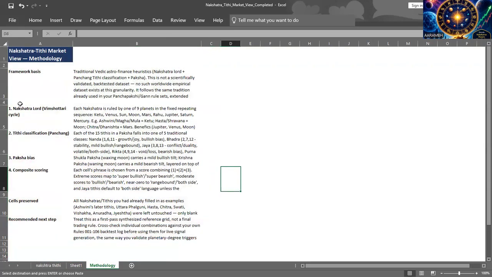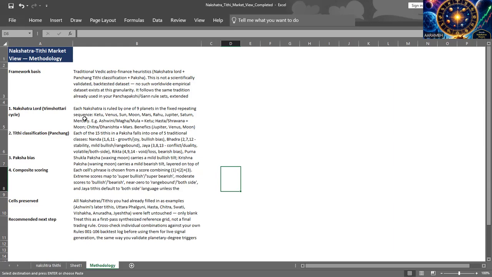On what basis has this been prepared? This is traditional Vedic astro finance. This is not a scientifically validated, backtested data set. No such worldwide empirical data set exists at this granularity. So this is just to understand, and you need to do the testing yourself. There is no guarantee that whatever I say is going to happen. This is a disclaimer.